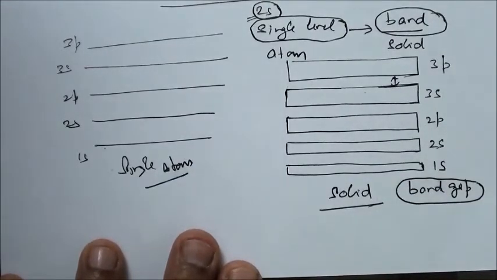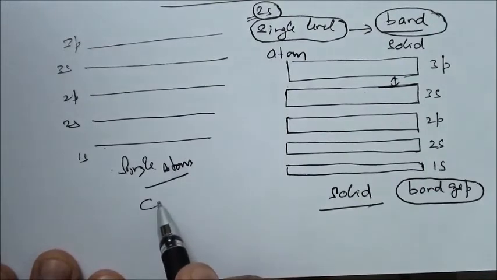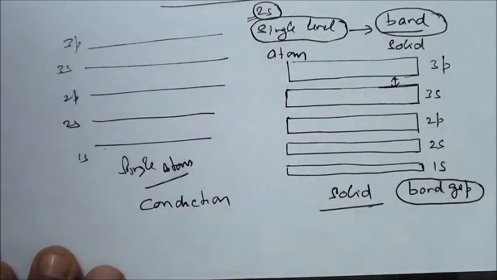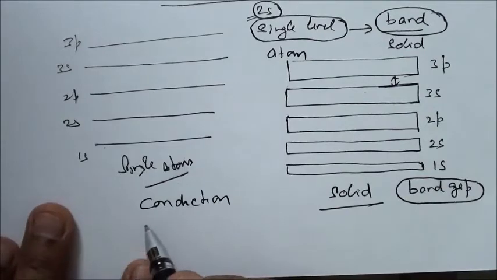Now, the names of these bands: two types of bands are there. We call them conduction band and valence band.